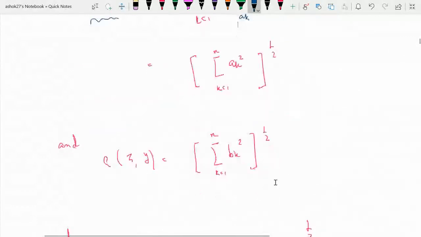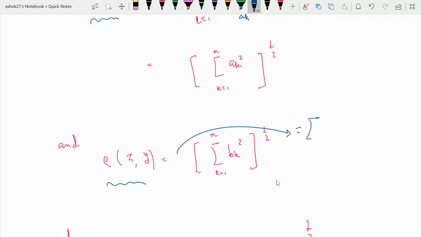And what is rho of zy? Rho of zy will be summation of zk minus yk its square, k varies from 1 to n, and whole its power half. But zk minus yk is the same as bk, and therefore write rho of zy is equal to summation bk square, k varies from 1 to n, and whole its power half.